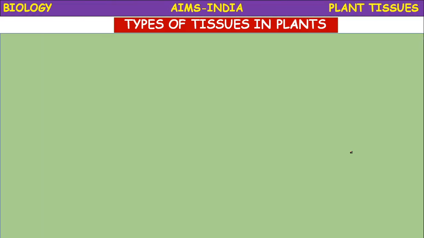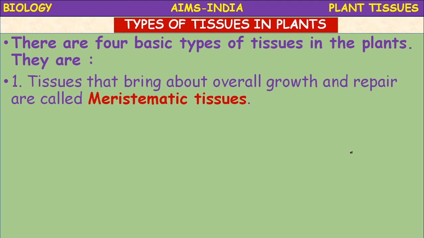Okay, children. The types of tissues. Finally, today we will conclude our class with these types of tissues in plants. There are four major types of tissues in the plants. They are the tissues that bring about overall growth and repair. They are called meristematic tissues. Terminology is very important. Meristematic tissues. They are also called meristems. Particularly, they are present at the tip of the roots and stem, shoots.